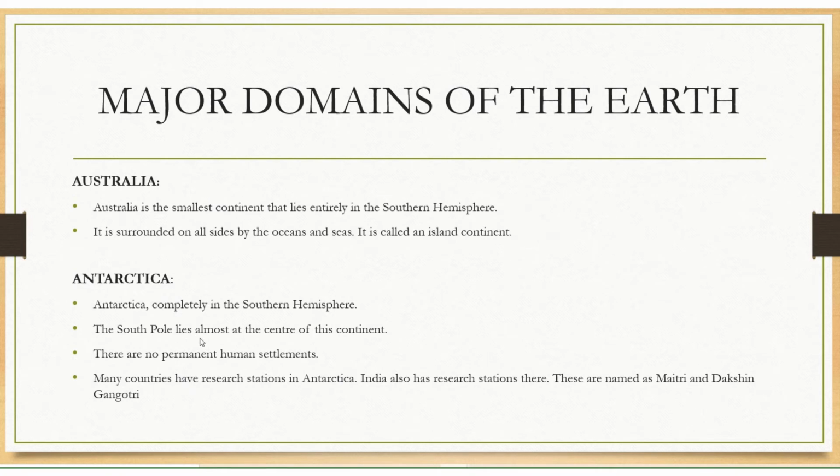The South Pole almost lies at the center of this continent. There is no permanent human settlement in this continent. Many countries have research stations in Antarctica. India also has research stations here. These are named Maitri and Dakshina Gangotri.